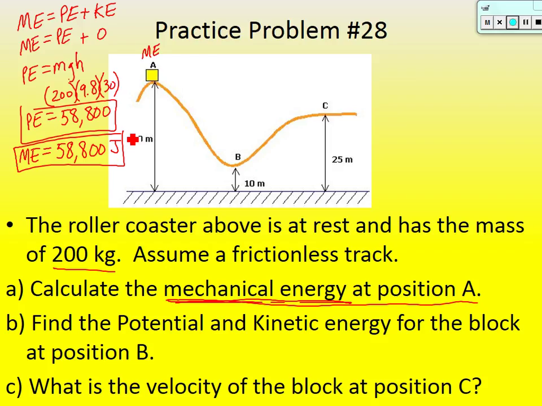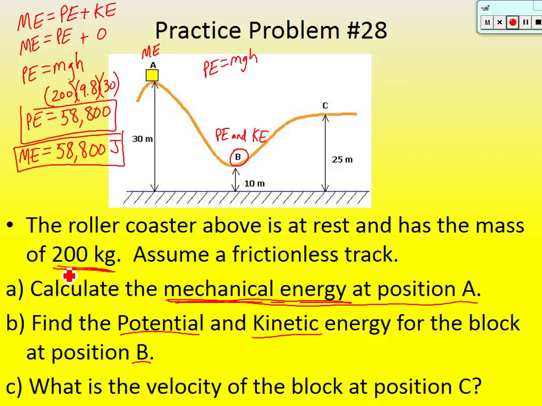Part B, let's go to that one. This one says find the potential and kinetic energy for the block at position B. Okay, so let's go to position B here and try to find, we want both potential energy and kinetic energy. Now on these problems, guys, I think the easiest place to always start is potential energy. Especially if they give us the height here, that's an easy place to start. So potential energy is equal to mgh.